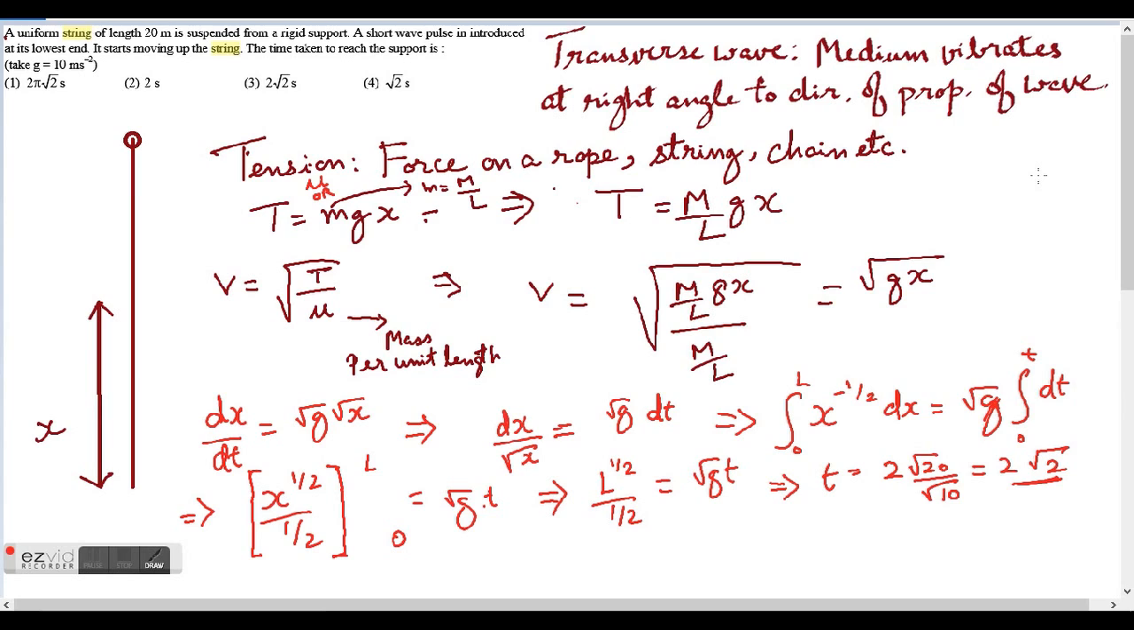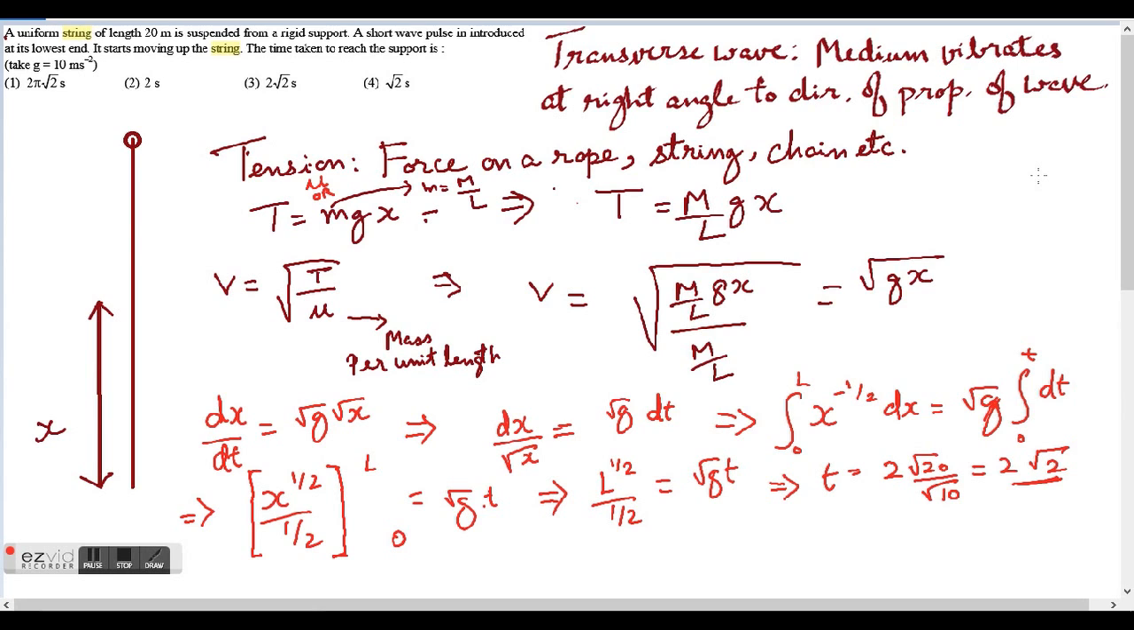This is question number 11 of Code E of Physics Main JEE 2016. A uniform string of length 20 meter is suspended from a rigid support. A short wave pulse is introduced at its lowest end. It starts moving up the string. The time taken to reach the support is.